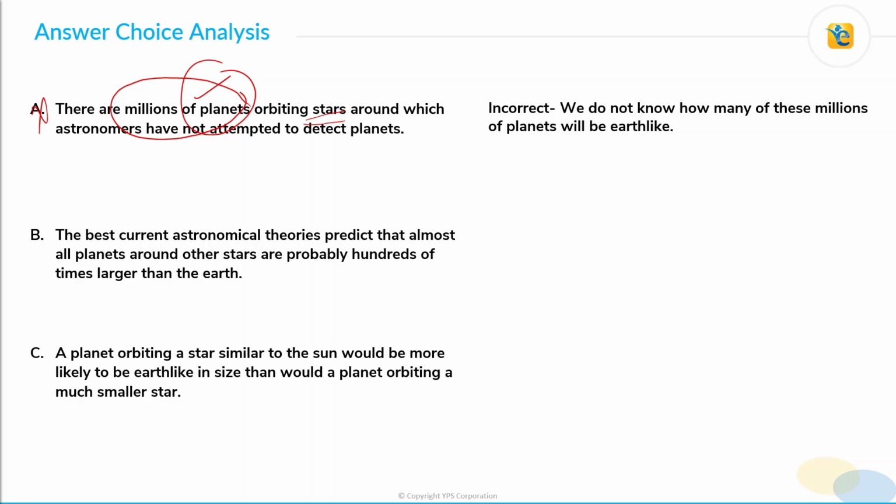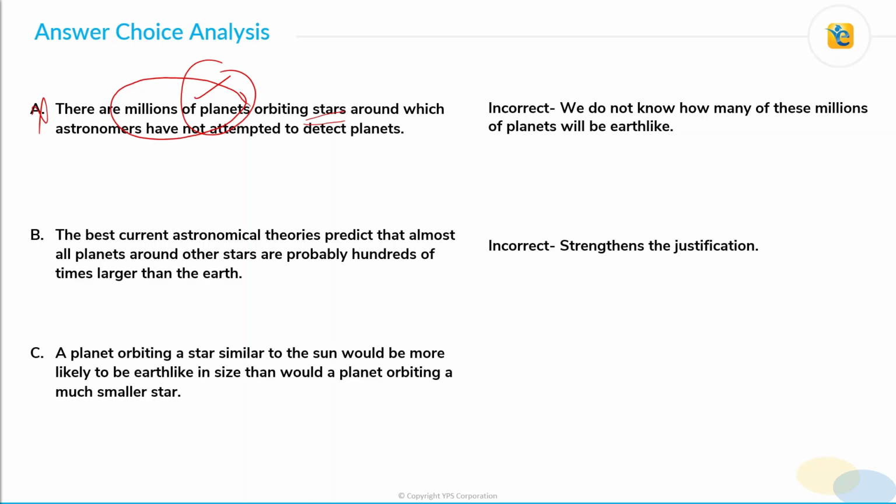Let's come to choice B. Choice B is incorrect because it actually strengthens the justification. The best current astronomical theories predict that almost all planets around other stars are probably hundreds of times larger than the Earth. In that case, the use of that data is justified.